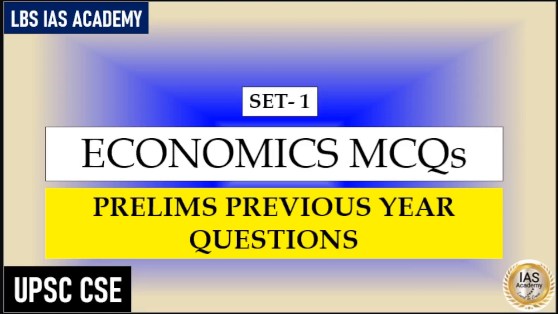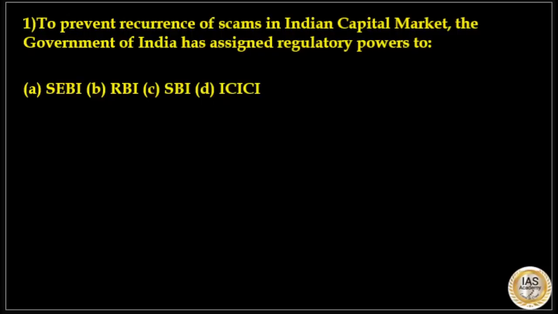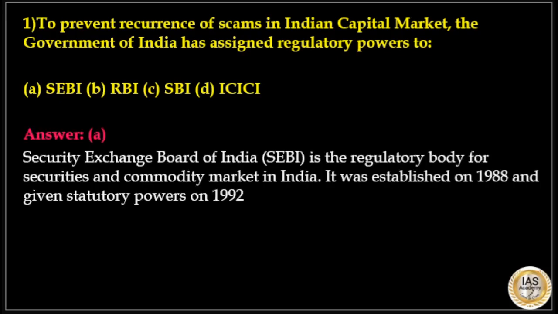Our first question is, to prevent recurrence of scams in Indian capital market, the Government of India has assigned regulatory powers to SEBI, RBI, SBI, ICICI. Here, answer to this question is option A, SEBI. Securities Exchange Board of India is the regulatory body for securities and commodity market in India. It was established in 1988 and given statutory powers in 1992.